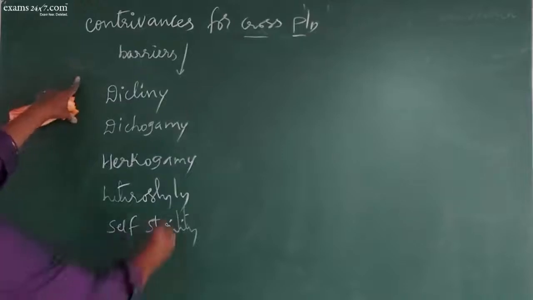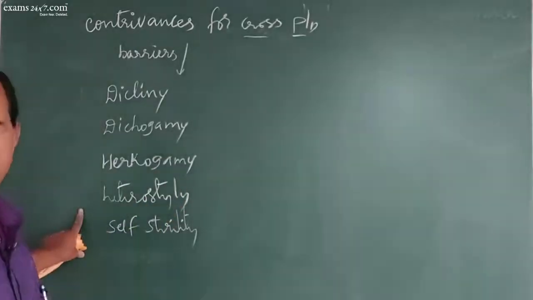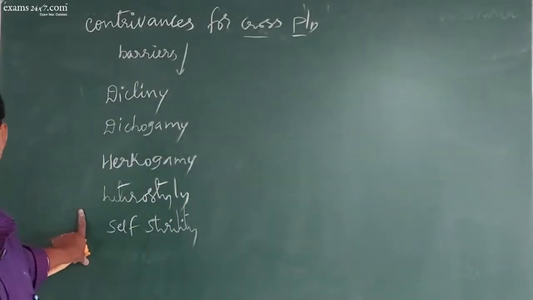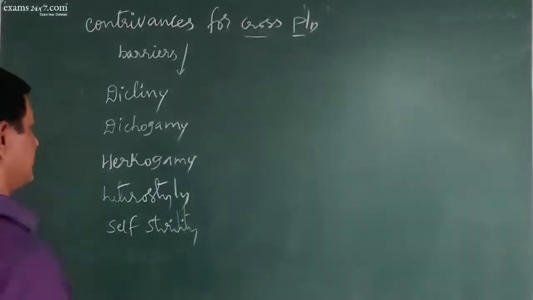So these are the very popular contrivances for cross-pollination.